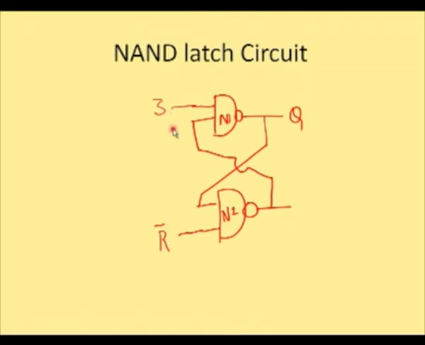When S bar is 0, one of the inputs of NAND gate is 0 and hence Q will turn to be 1. At the same time, if you're going to give R bar is equal to 0, the N2 also pushes its output to be 1. Are we correct? Q is 1, Q bar is also 1. No, it is not permitted.